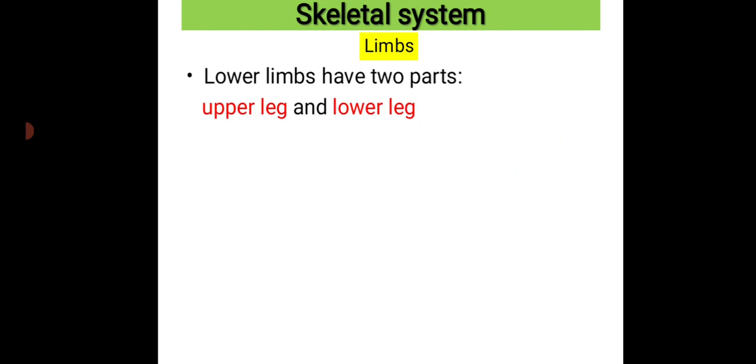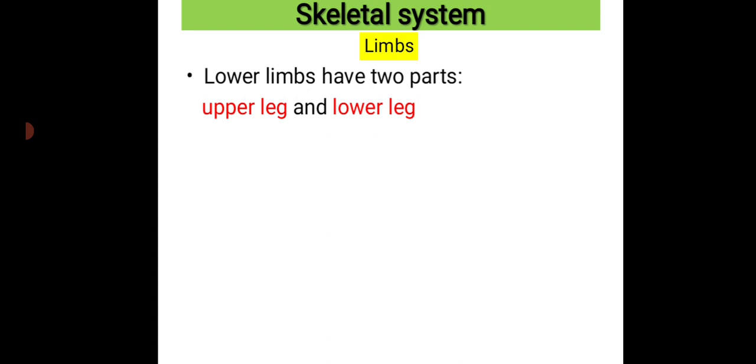So children, don't get confused. Under limbs you have two types, that is upper limbs and lower limbs. Upper limbs are nothing but our arms and lower limbs are nothing but our legs. In the upper limbs you can find two different parts, upper arm and lower arm.